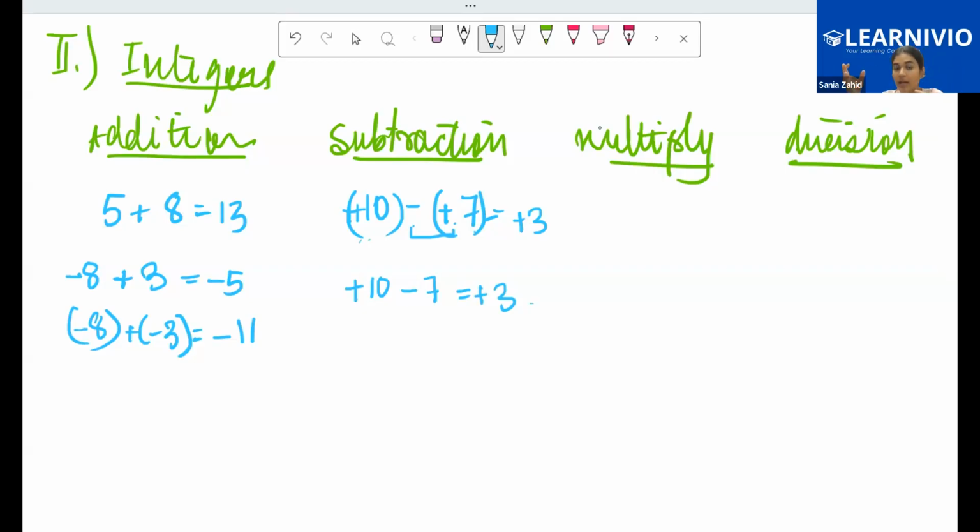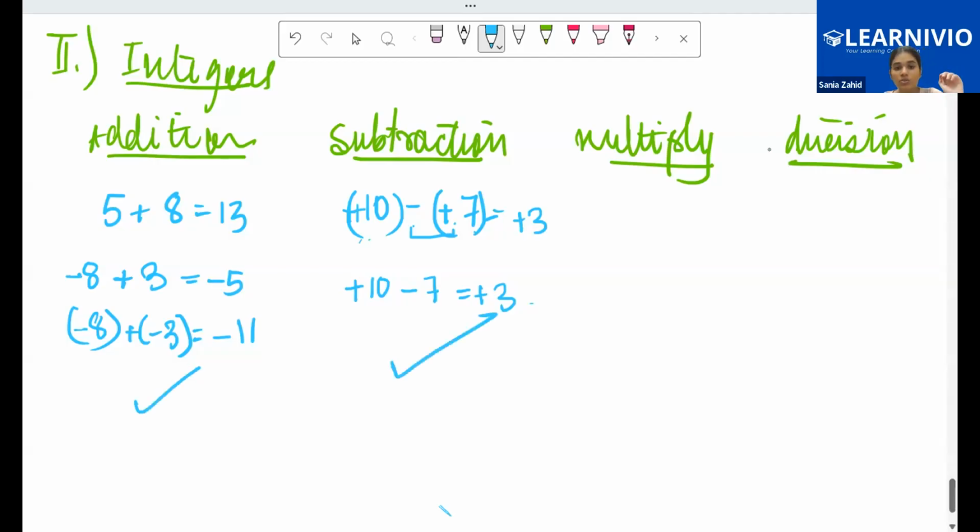I understand your query, but we are subtracting the numbers, so the rule goes different. When we are subtracting, you first need to open the bracket and then solve. When I open the bracket, I get a minus 7. This becomes plus 3. Yes, ma'am, I understood. So subtraction also always follows the closure law.